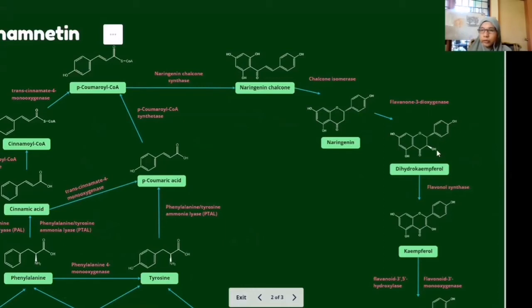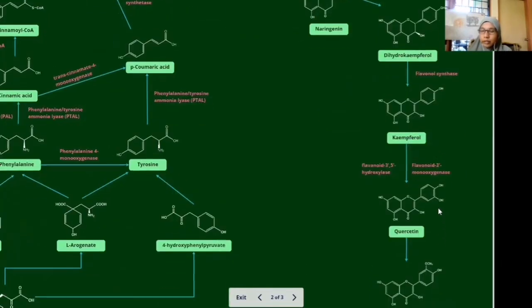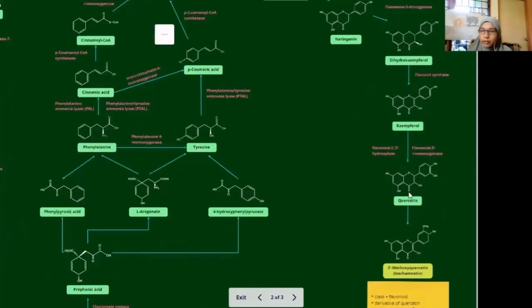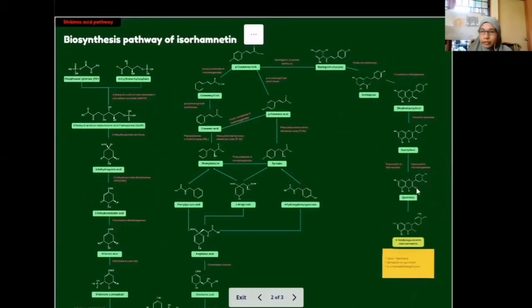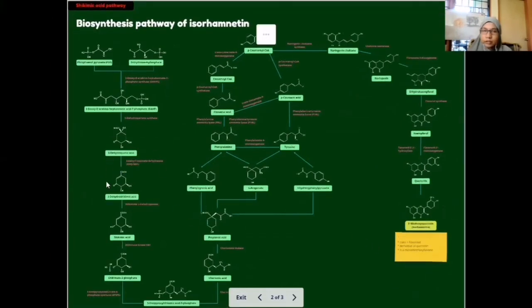There is a new OH group in the dihydrokaempferol structure, and then dihydrokaempferol is converted into kaempferol, and lastly to quercetin. Quercetin can then be converted into isoramnetin. So this is the whole biosynthesis pathway of isoramnetin, which goes through flavonoid biosynthesis, starting from para-coumaroyl coenzyme A.